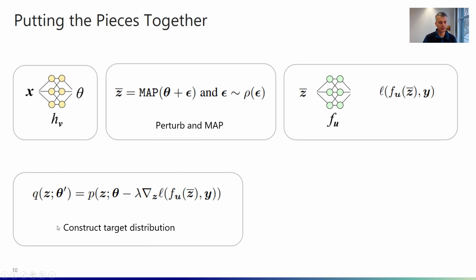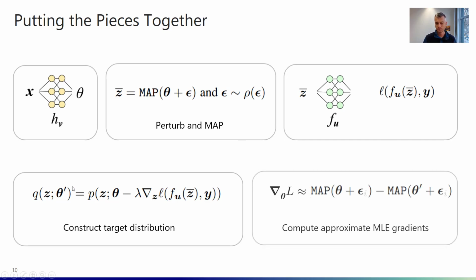Then we construct the target distribution q. Here we construct it again using perturbation-based implicit differentiation. So we're moving the parameters of the distribution p here, theta, in the negative direction of the gradients incurred by the loss here. And so this way we construct our target distribution q with parameters theta prime.